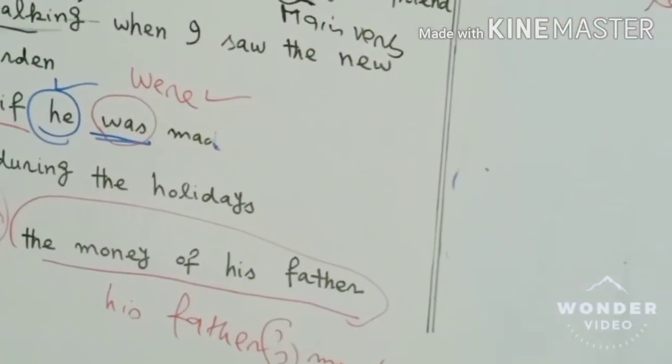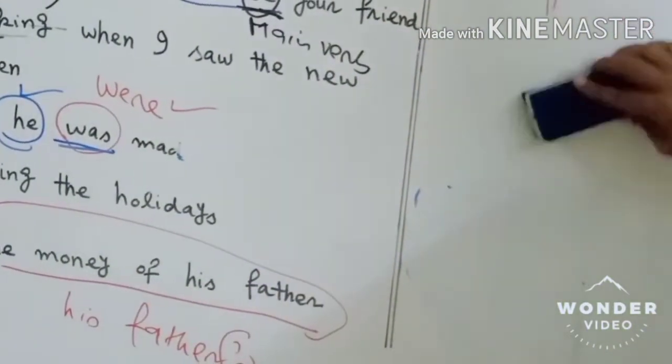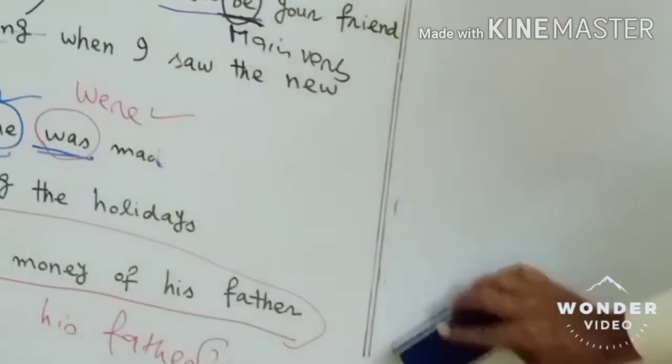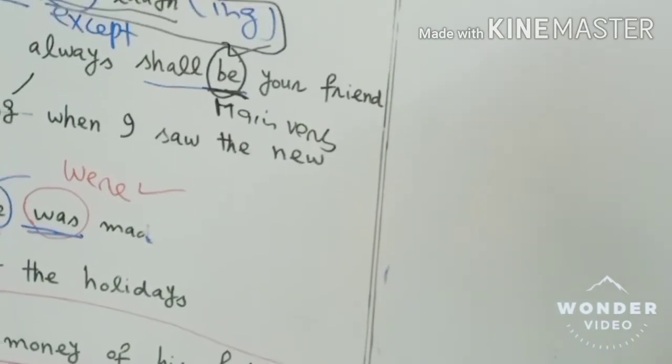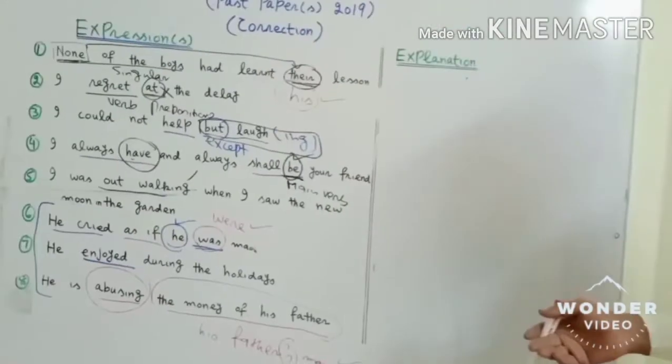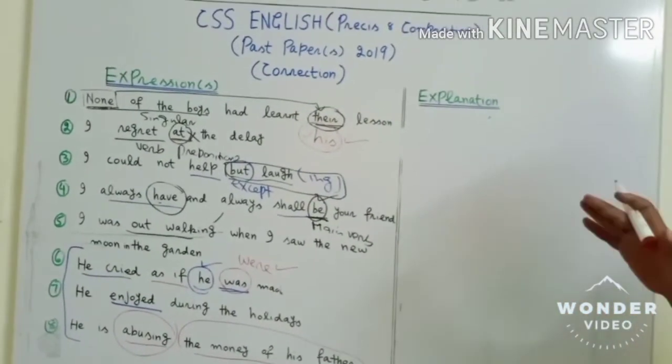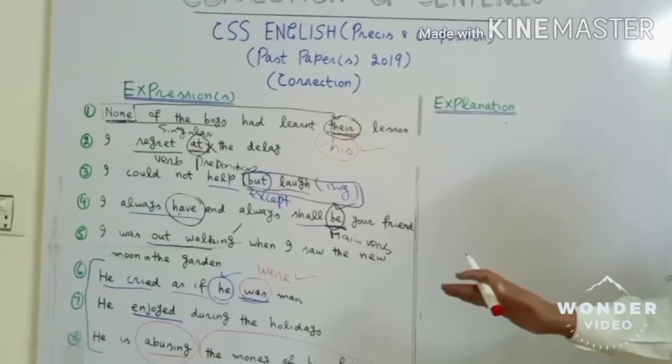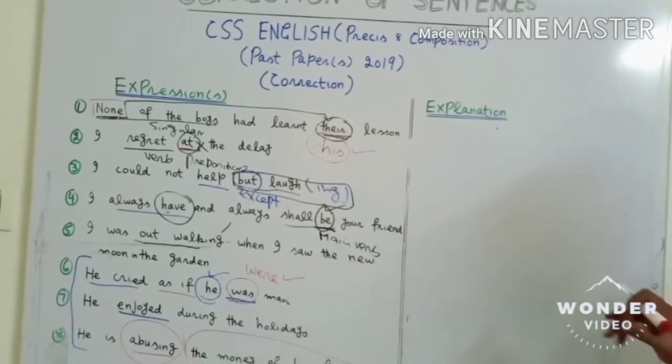What's this mistake? He's abusing. He is abusing. Anything wrong with abuse? Abuse is a very common word. All of us really say everyone is abusing power, abusing authority. The word is fine, but this word is not giving proper sense over here.